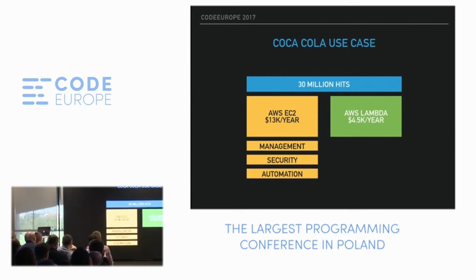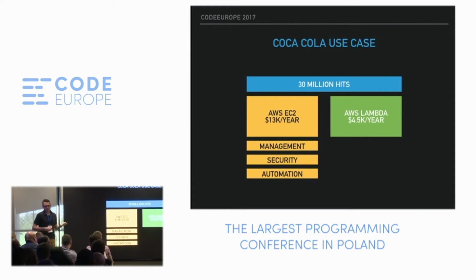And how did it work for them? They managed to reduce costs of maintaining the infrastructure to support this use case from $30,000 a year to $4,500 a year. And what's interesting, when they calculated the cost of maintaining the traditional architecture, they not only considered the costs of hardware, they also had to consider all the money they pay to people who maintain the hardware, who install patches on servers, who maintain all the networking and all that stuff.